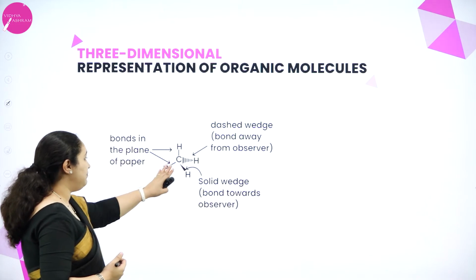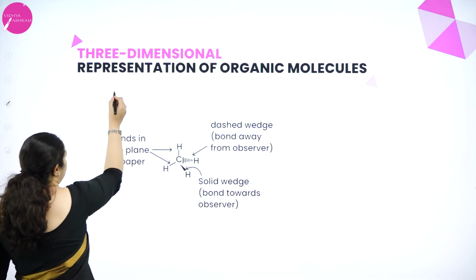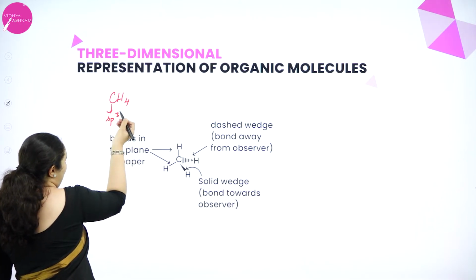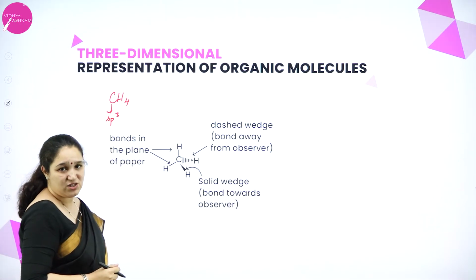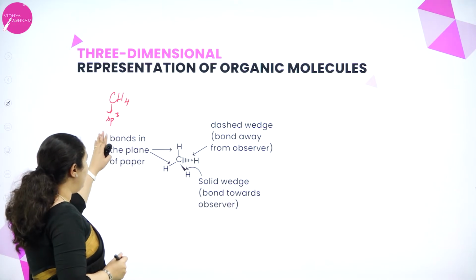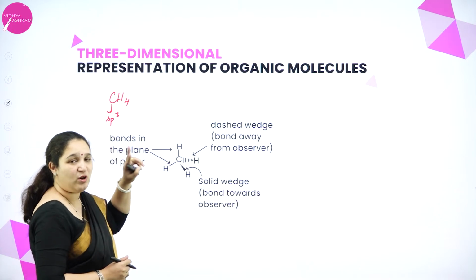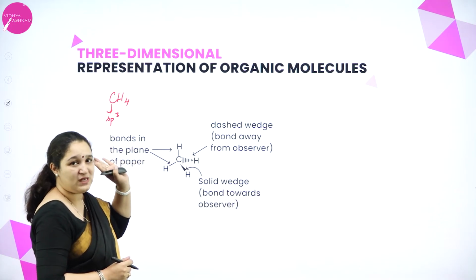Here, for example, we have methane, CH4. Here the carbon atom is sp3 hybridized and it has got a tetrahedral structure. Now, for every carbon atom, the sp3 hybridized orbital is bonding with a hydrogen atom to form a sigma bond.